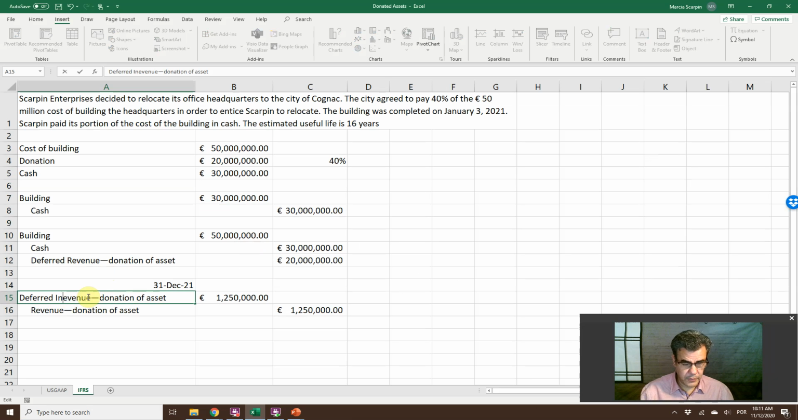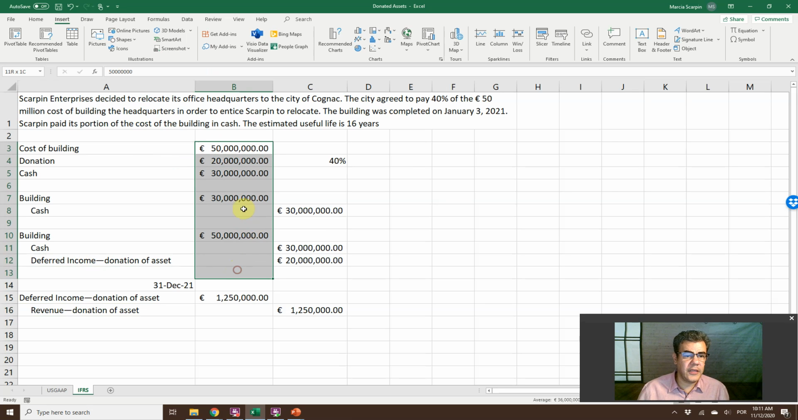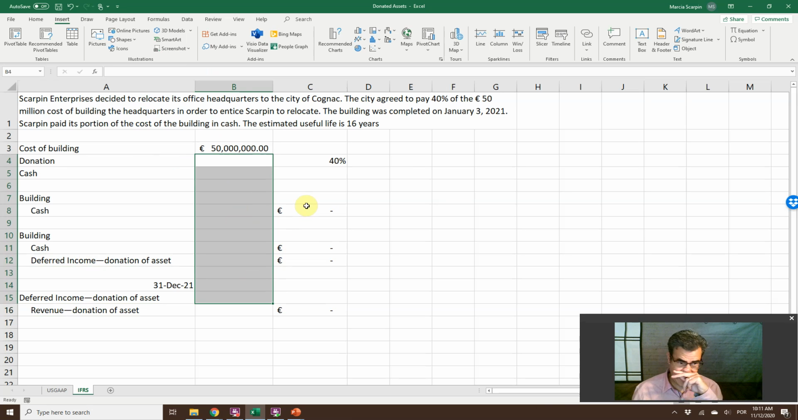Deferred revenue, deferred income, and deferred income. Oh, what do we have? So let's delete these numbers here, and we are good.